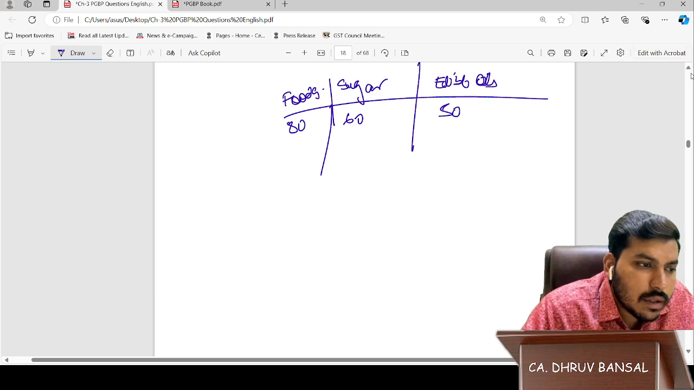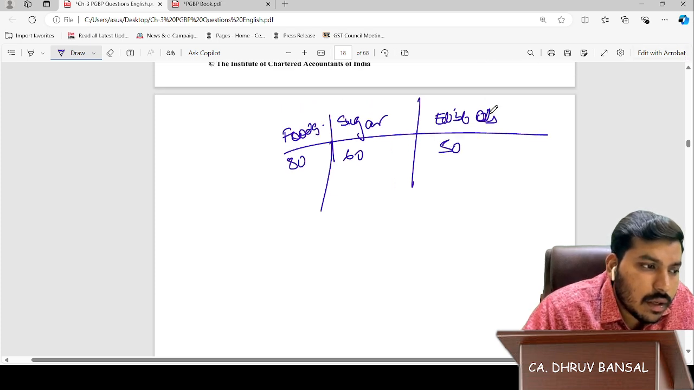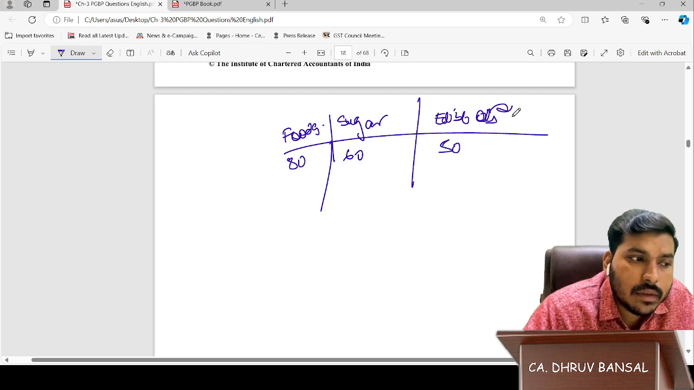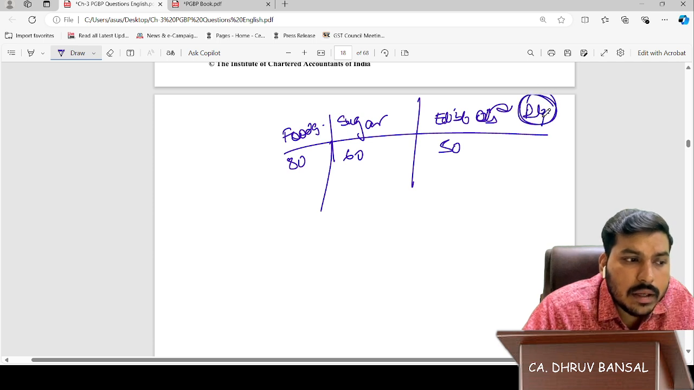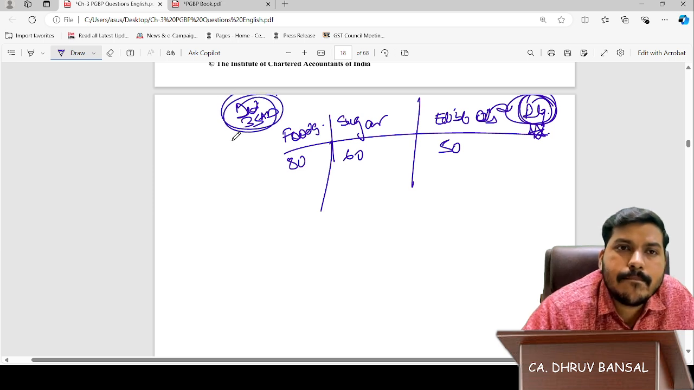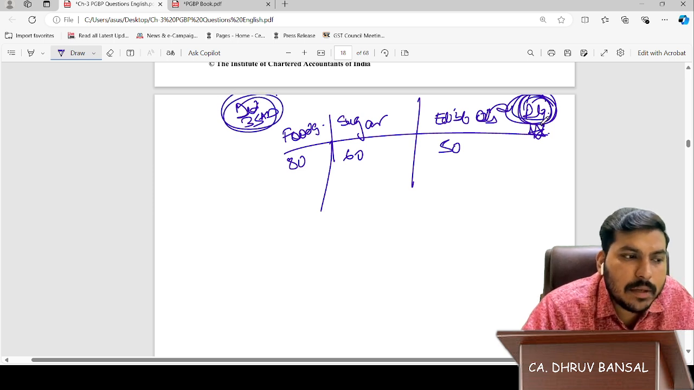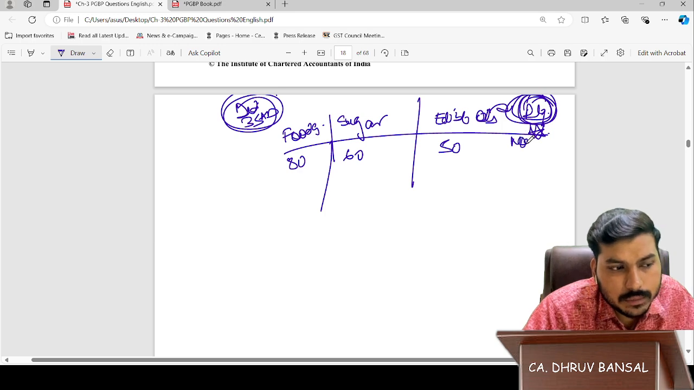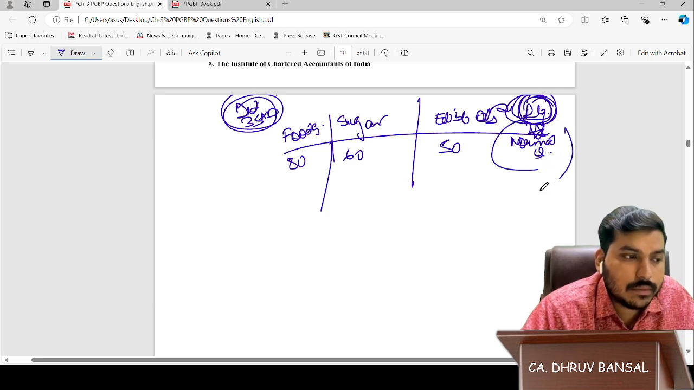If it's not a specified business, it will be calculated normally. Normal depreciation will be calculated on this. For the specified business, we will get deduction under 35AD. Here we will get depreciation. Okay, normal question, like the other depreciation questions we have done.